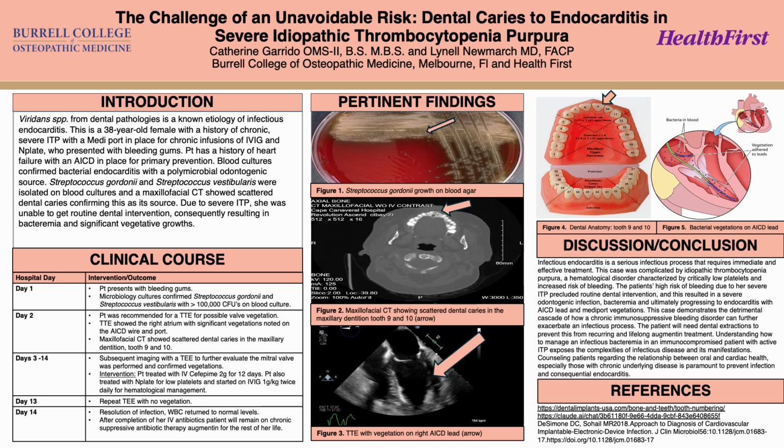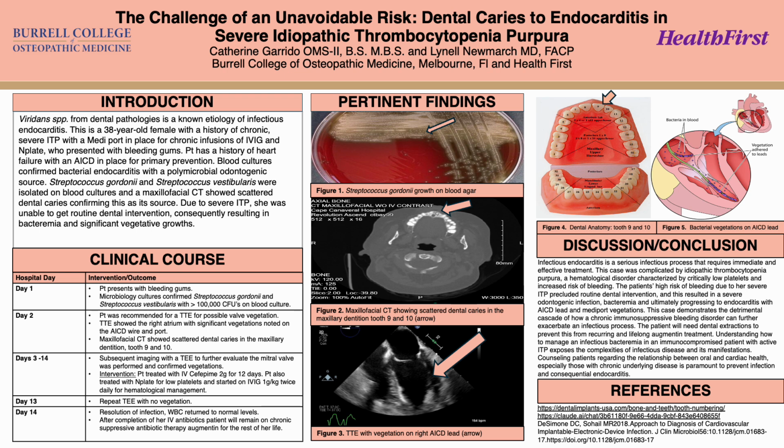I'm presenting to you today a thought-provoking case that explores the progression of an infection that spread from bacteremia to infectious endocarditis from a well-established etiology in a patient with pre-existing comorbidities and a chronic severe hematological disorder. Infectious endocarditis remains a high morbidity condition requiring prompt recognition and targeted antimicrobial therapy. Odontogenic sources such as Viridans group streptococci are well-established etiologies.